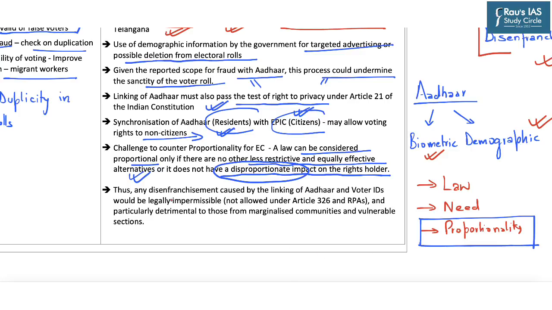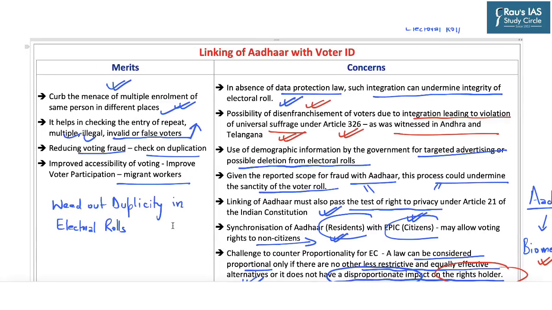So it says that any disenfranchisement caused by linking of Aadhaar and voter IDs would be legally impermissible also, as it is neither allowed under Article 326, nor is such a linking so far allowed under the Representation of the People Act. And such a linking, especially with a disproportionate impact on voting rights, may prove detrimental for people from marginalized communities or those belonging to the vulnerable sections of the population. So these can be said to be some of the concerns and merits with respect to linking of Aadhaar with voter ID.